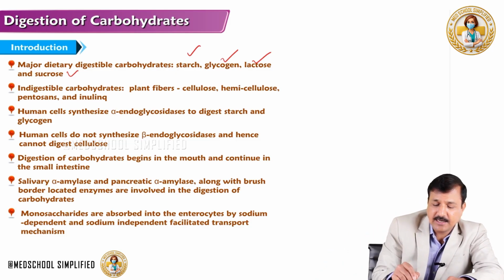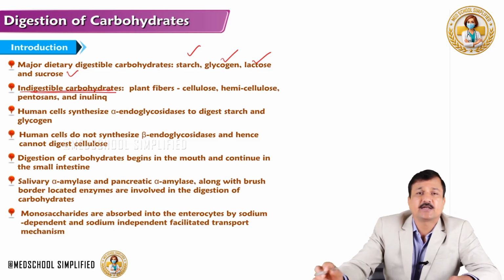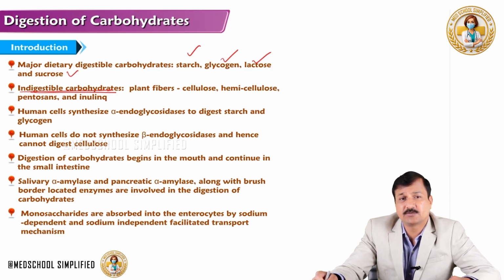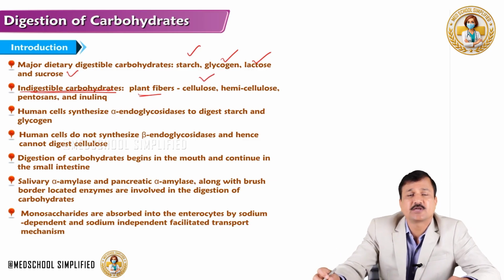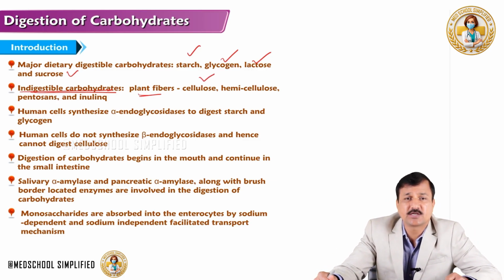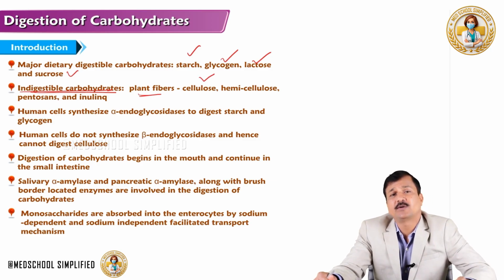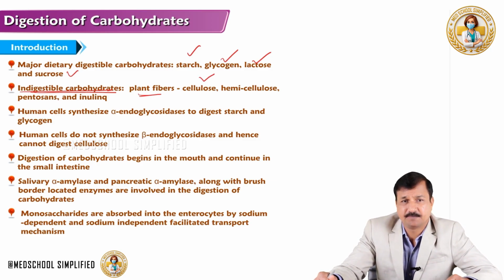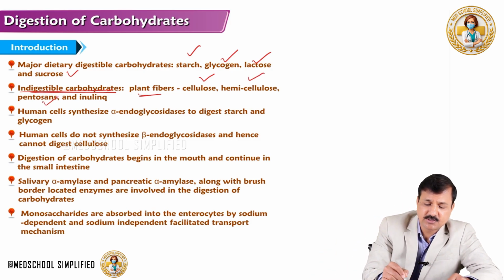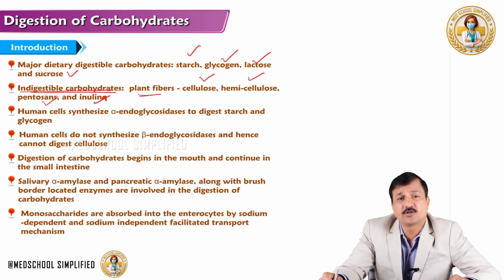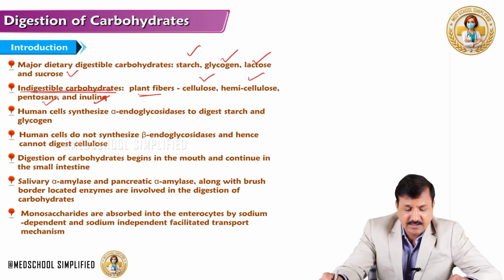Now, there are indigestible carbohydrates that we get in our food. What are they? It is plant fibers which contain cellulose. The type of bond present in cellulose, beta 1,4 bond, we cannot break. So, cellulose is indigestible. Like that, we have hemicellulose, pentosans and inulins. Although they are carbohydrates, they are not digestible in our intestine. So, these are indigestible carbohydrates that we get in our diet.